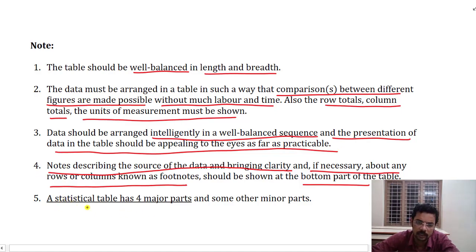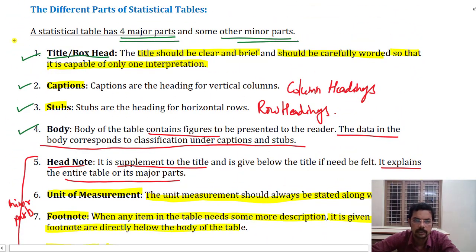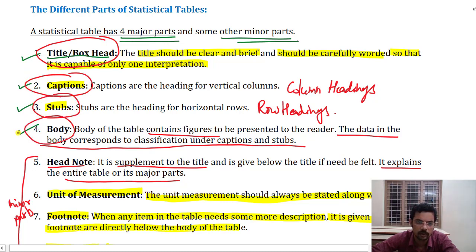We have already said that the statistical table has 4 major parts and some other minor parts. These 4 major parts should be clearly mentioned. Other things are optional, but these 4 items are to be mentioned clearly. Which are the 4 major parts? First is the box head or the title. The title should be clearly mentioned. Then we should mention the captions clearly. Then it is the stubs and the body, which contains the actual table, the actual information. These are for reference purposes.